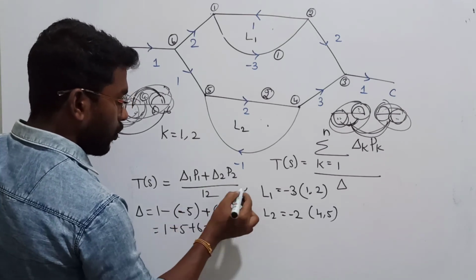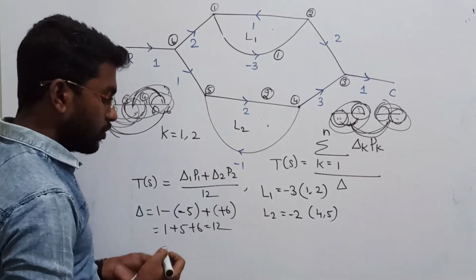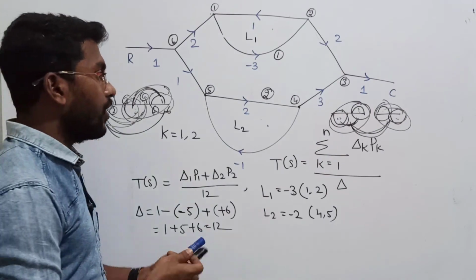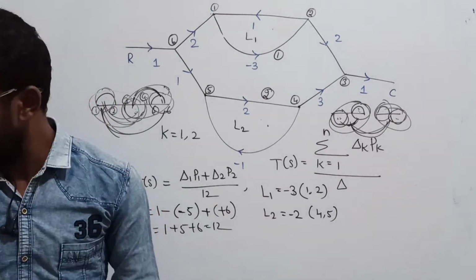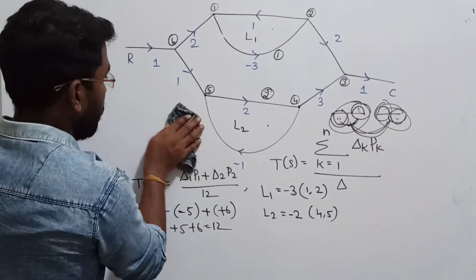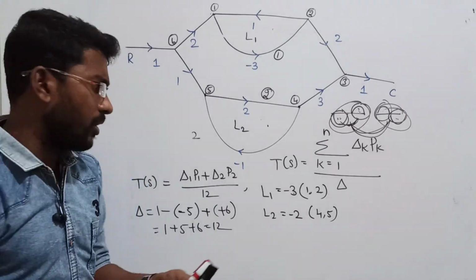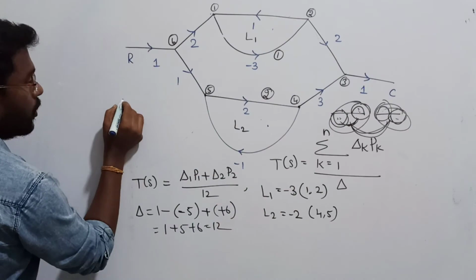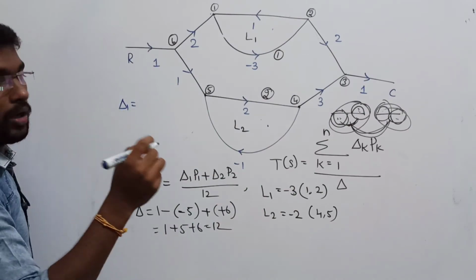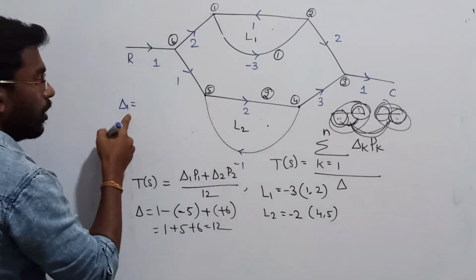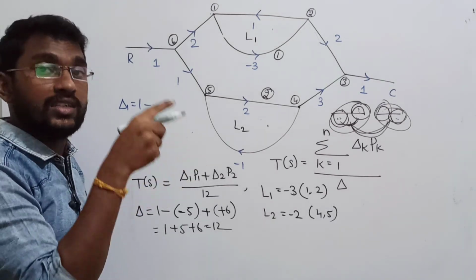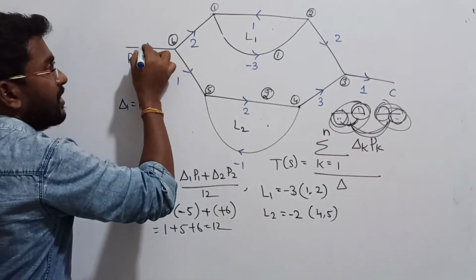can be replaced by 12 now in the numerator. Let us go to the numerator, del 1. What is del 1? We saw the formula, right? So the value of del 1 can be written as, let me write these things and I will explain once again. We have two forward paths here, yes or no? So del 1 is for forward path 1. Now what is the del 1 formula? 1 minus sum of integer loop gain which are not touching the selected forward path.